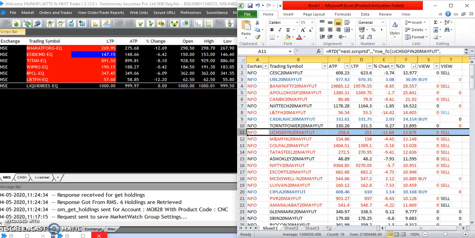So BTST, like STBT and BTST. If you buy stocks today, and want to know which stocks will perform tomorrow, these sheets will tell you. These are the strategies which are working all over the world, and the same strategy is being used by all the experts. I'll let you know how these strategies work.